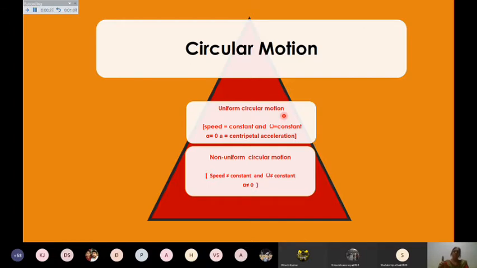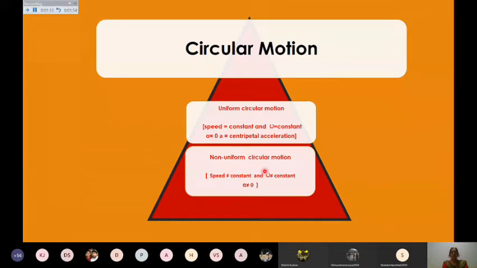If a body is made to move in such a way, like the blades of your fan, they are also moving in a uniform circular motion because they have constant speed. Speed v, with which you are making it move, is constant, but of course velocity will be changing. So acceleration will be there, and that acceleration we call the centripetal acceleration. But the angular velocity will be constant. Angular acceleration alpha will be 0.